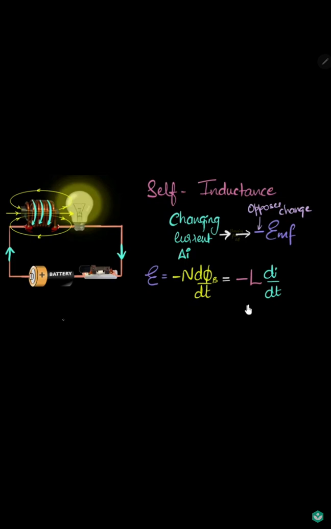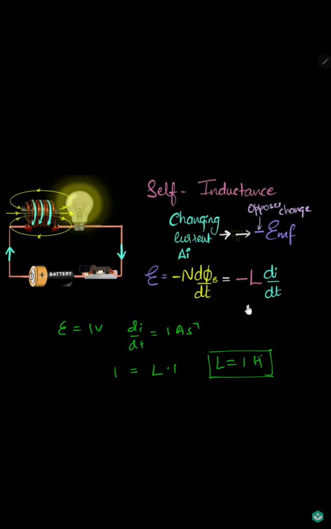Taking the EMF as 1 volt and di by dt as 1 ampere per second, the induced EMF becomes 1 equals L into 1. We neglect the minus sign here because it only indicates opposition to the change. So L is equal to 1 Henry.